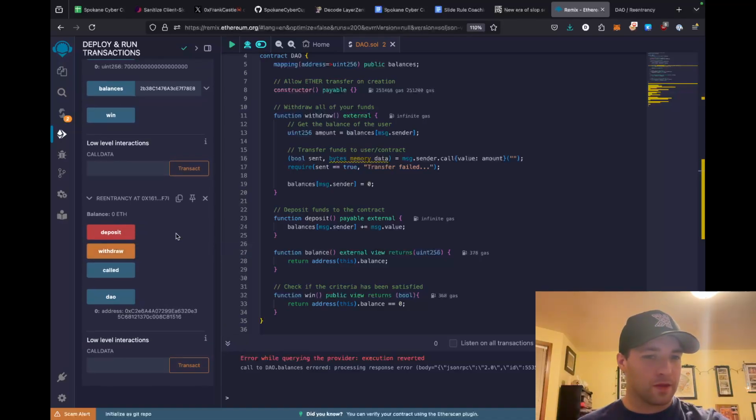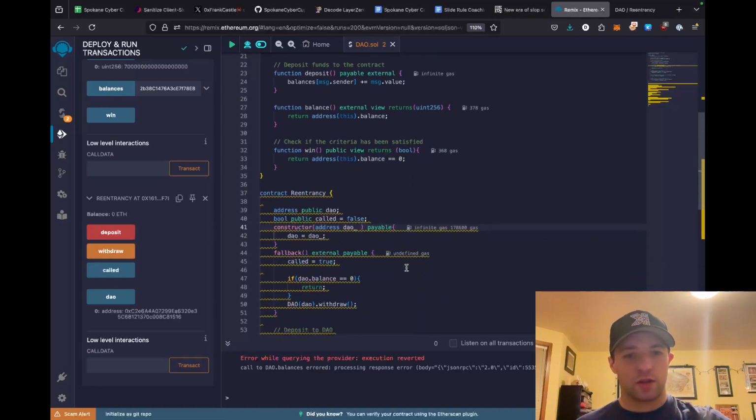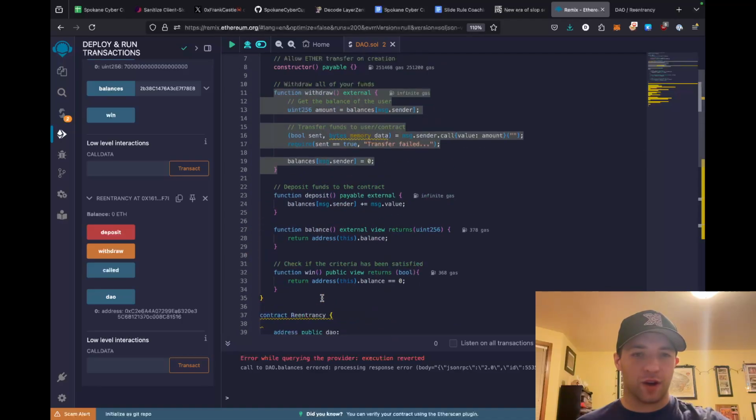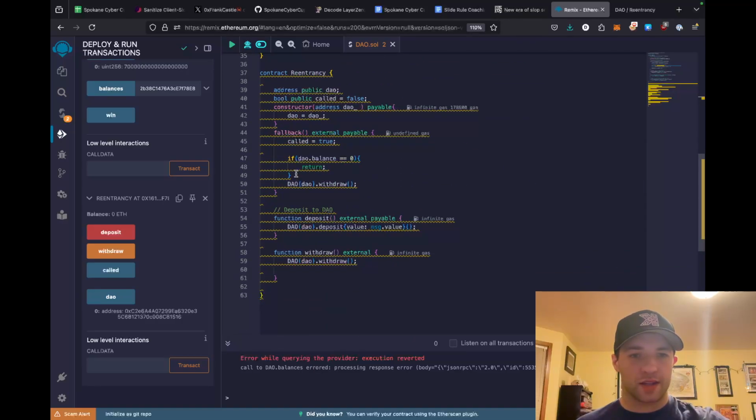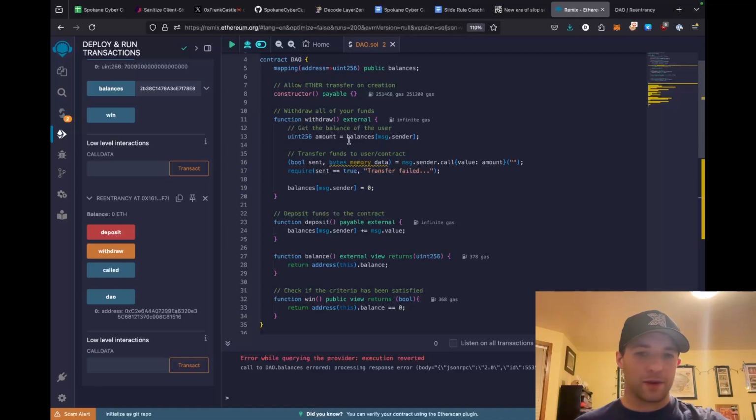No big deal. Cool. So now here is the exploit. We're going to click withdraw. When we click withdraw, it's going to call the DAO's withdraw. It's going to get the balance of 1 Ether. It's going to transfer it to our smart contract and call the fallback function. The DAO balance is not going to be 0, and then the withdraw is going to be called again. We're going to do that, come back up here, and balance is still going to be 1, and it's going to send another Ether, which is 1 more than we should be able to get. It's going to do that over and over again until we got it.